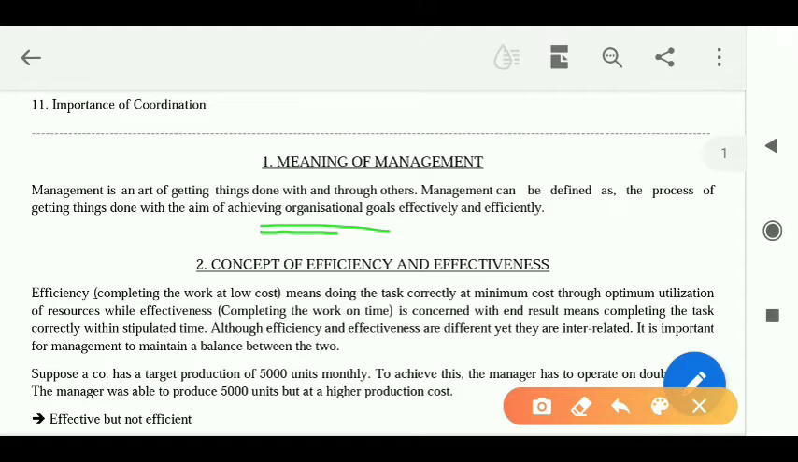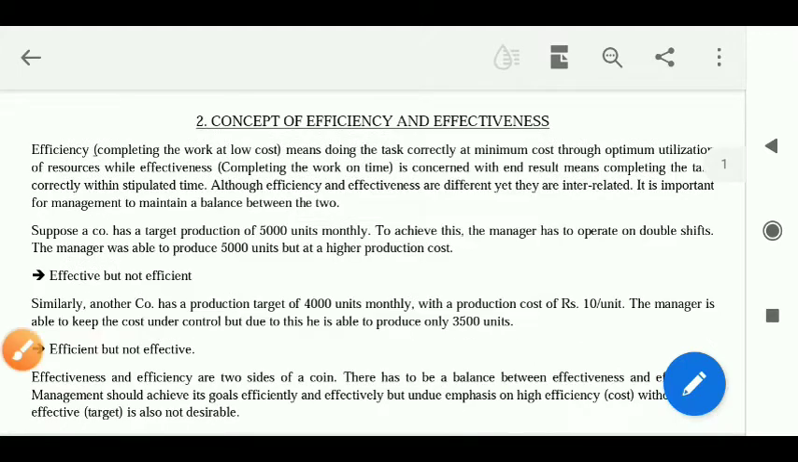See, there are 2 terms, effectively and efficiently. That means whatever process of management is being used by the managers, it has to be used effectively and efficiently. Now these 2 words carry some meaning. What is the meaning? Let us understand in the second part.